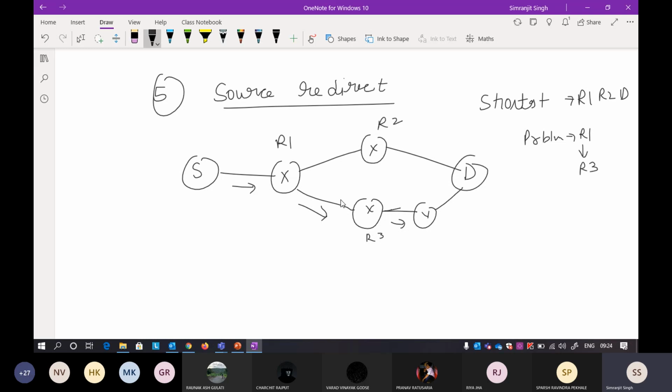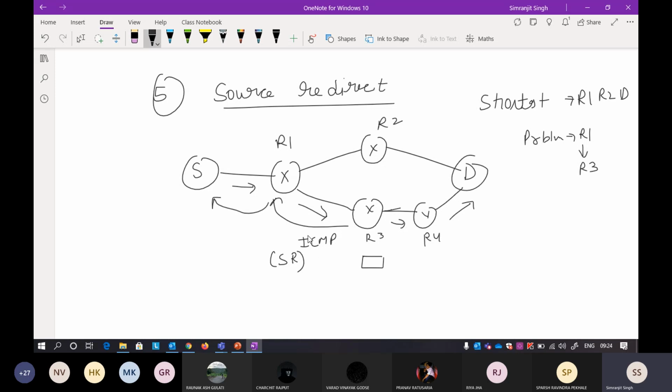Okay. So now R3 knows that the best path from R1 was R2. So what does R3 do? It accepts the packet. There is no problem in that. It accepts the packet and forwards it, and it goes to the destination, but it will send an ICMP packet saying that there is a better path available. Okay, so there is a better path available, that is from R1 to R2. So you should follow that. Okay, so that is why it is called source redirect.